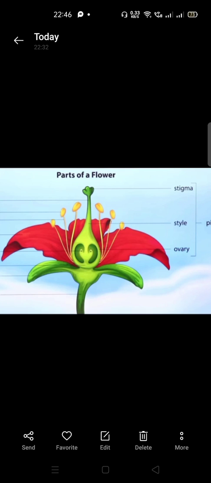So it is called the gynoecium, pistil or carpel, the female reproductive part, because all the reproduction process in the flower is going to take place in this gynoecium. These all names are given for the female reproductive part. So before going ahead to the fertilization process, we will try to learn about the other parts of the flower.